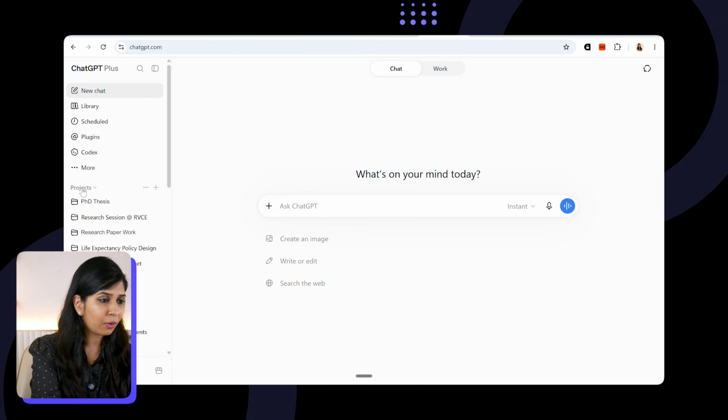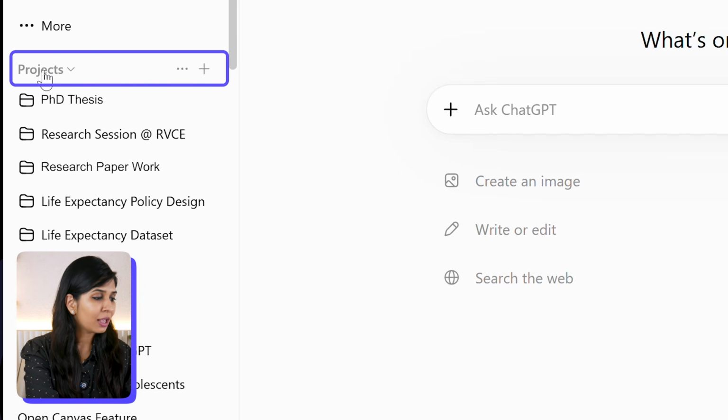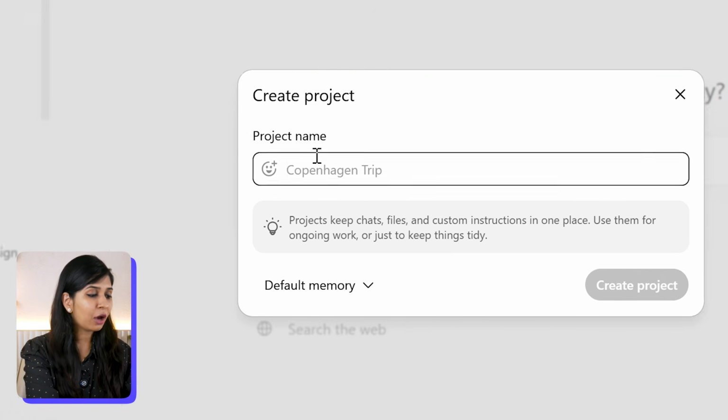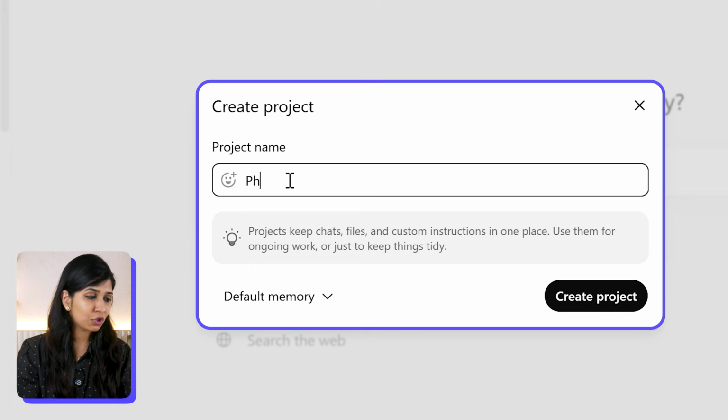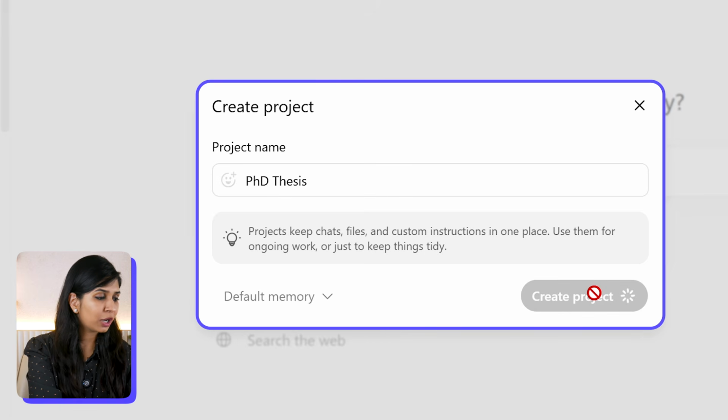Now, if you've been using chats all this while, then I think this is the simplest upgrade that you can make. Say, for example, you're working on your research thesis and there are a couple of things you would like to ask ChatGPT. So now, instead of having individual chats, what you should do is create a project. So if you see on my screen right now, I'm on ChatGPT and on my left bar, I have the projects option. I click on the plus icon and now here I can enter my project name, which is going to be my thesis title, and I'm going to click on create a project.